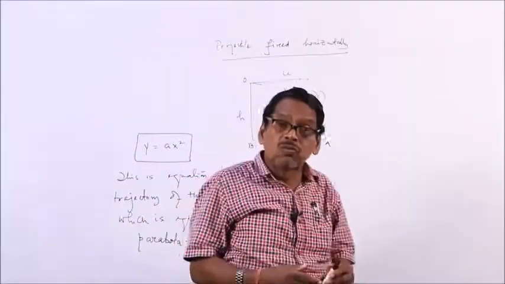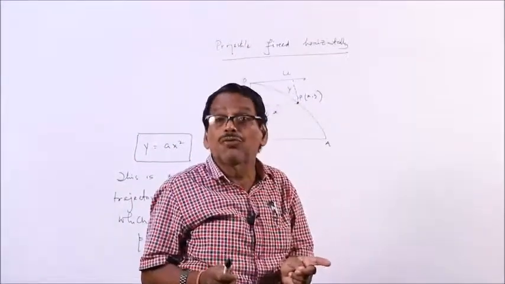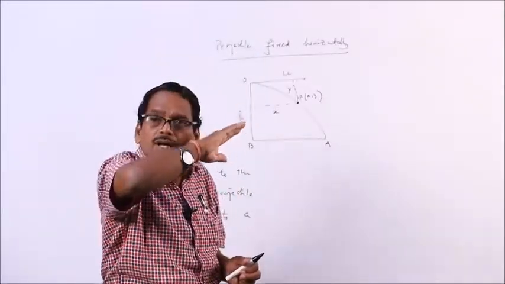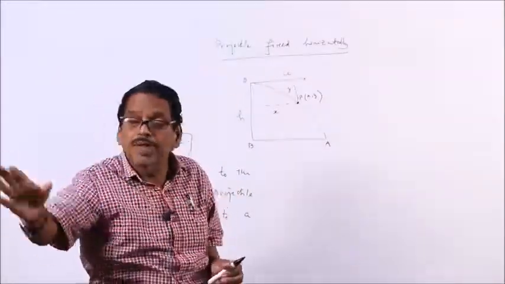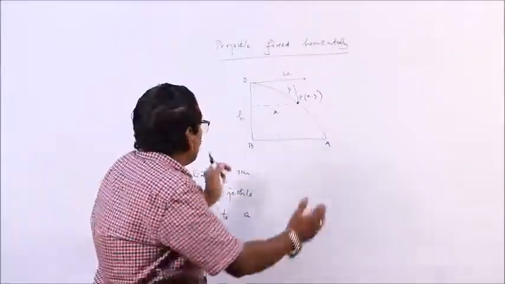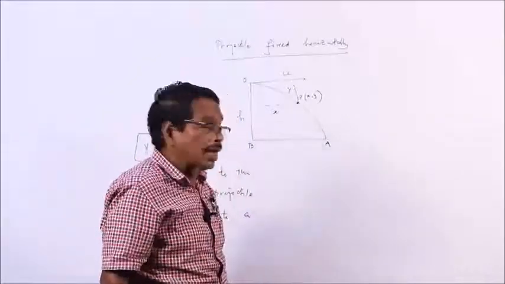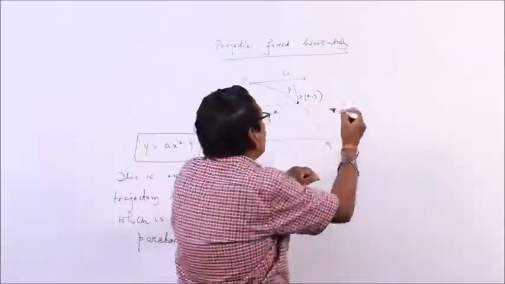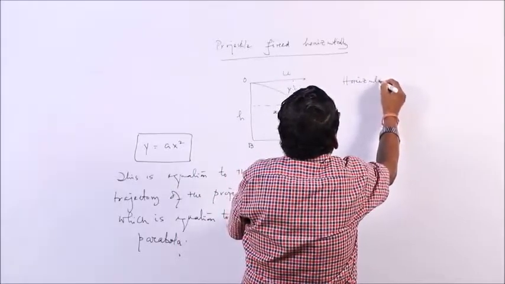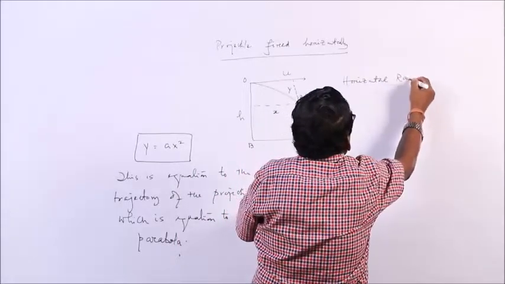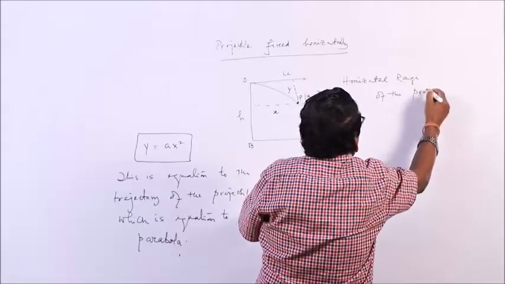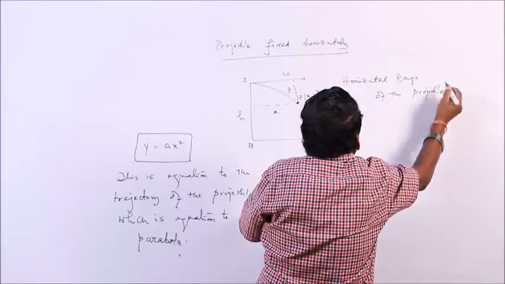Next, at what distance will the projectile fall? We are throwing it in the horizontal direction, so it will travel and reach the ground at some distance from the point of projection. What is that distance? That distance is called the horizontal range of the projectile, which in the diagram is BA.